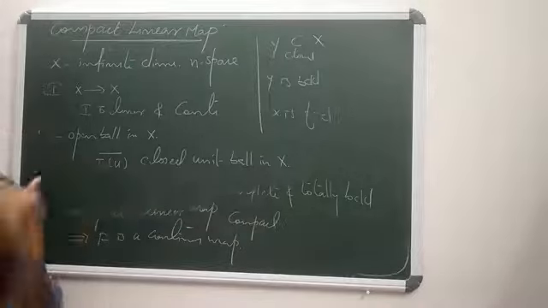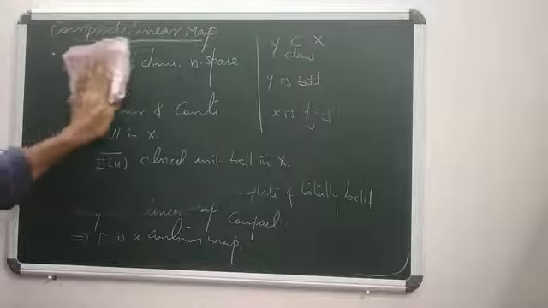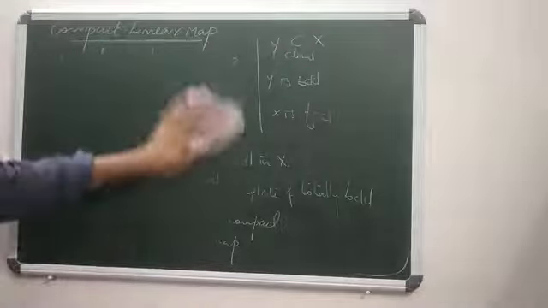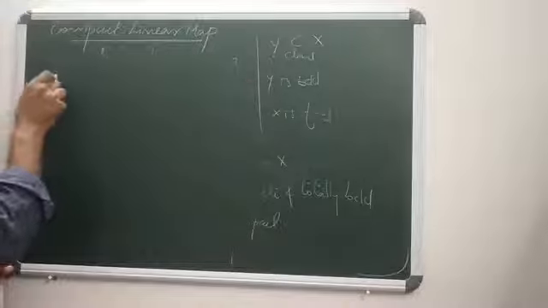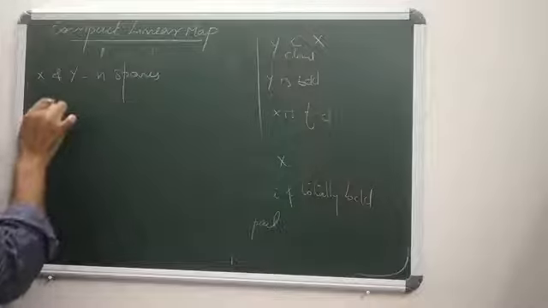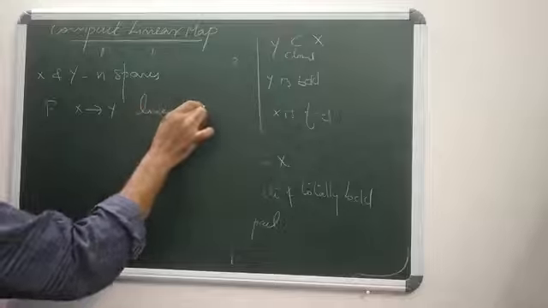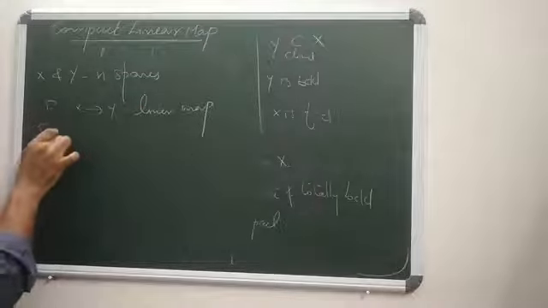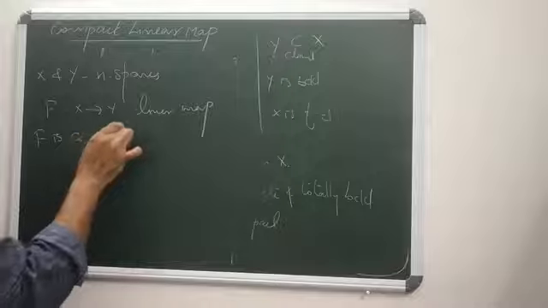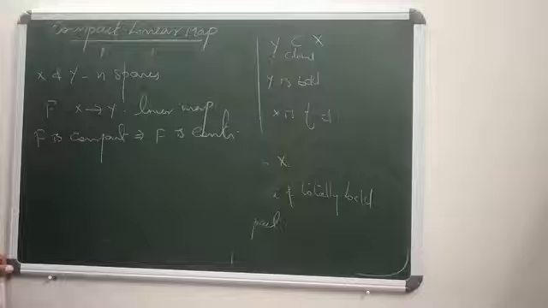So here we see that compactness should imply continuity, but continuity need not imply compactness. That is, when X and Y are any two normed spaces and f from X to Y is a linear map, then f is compact implies f is continuous.